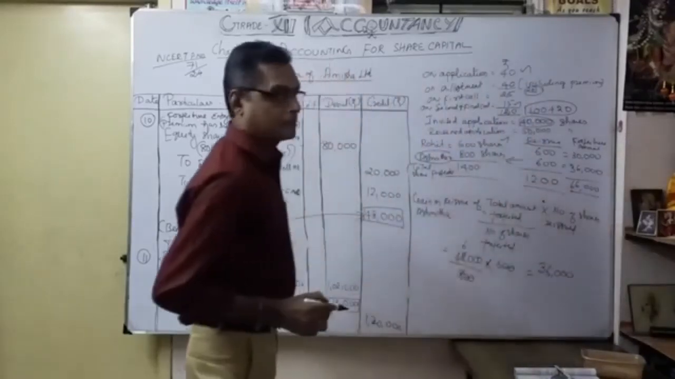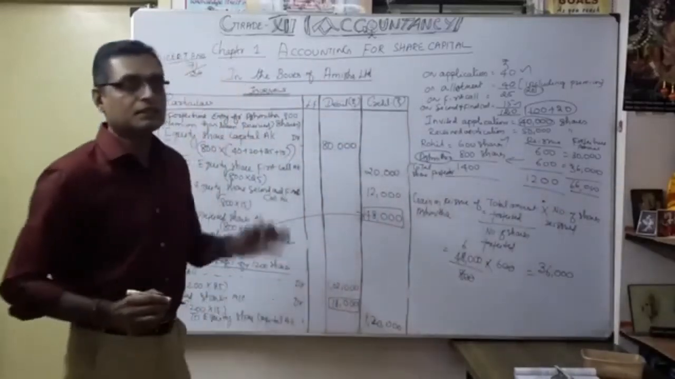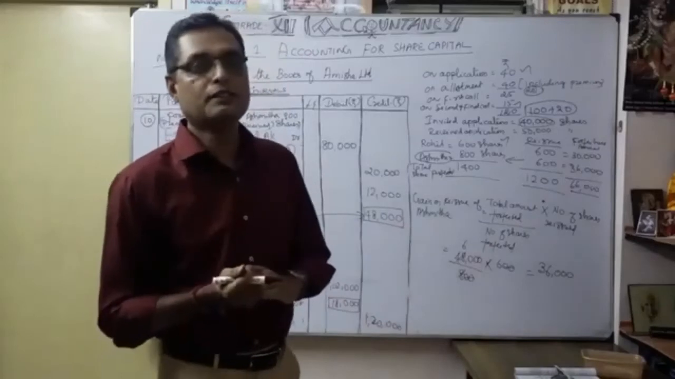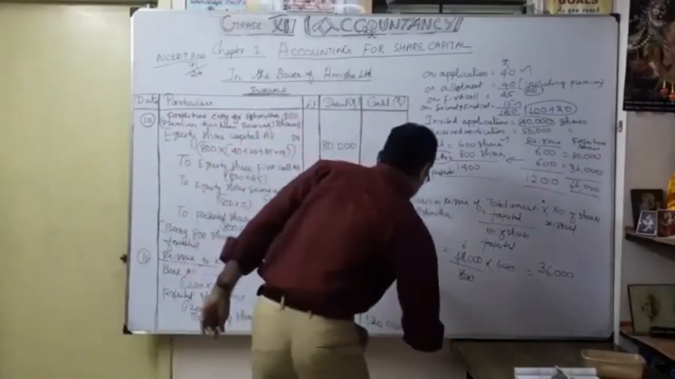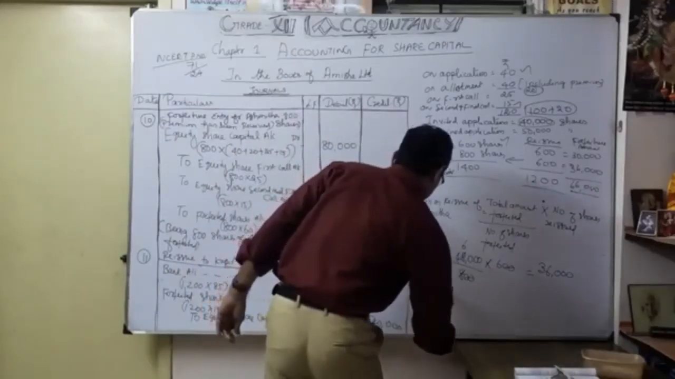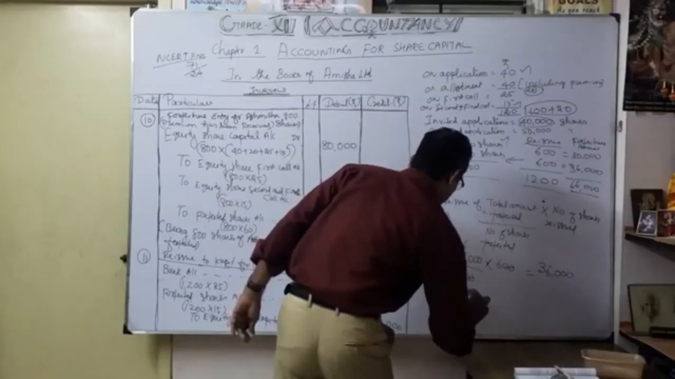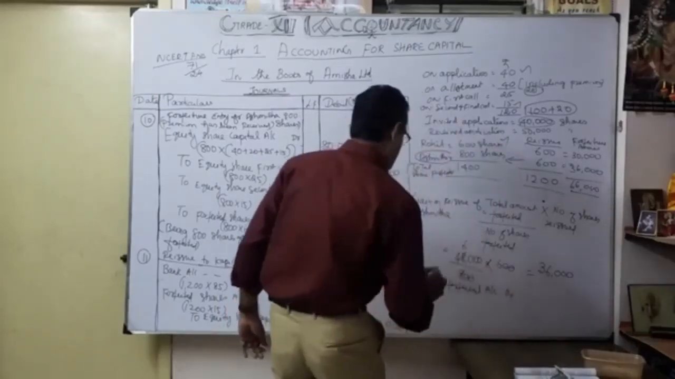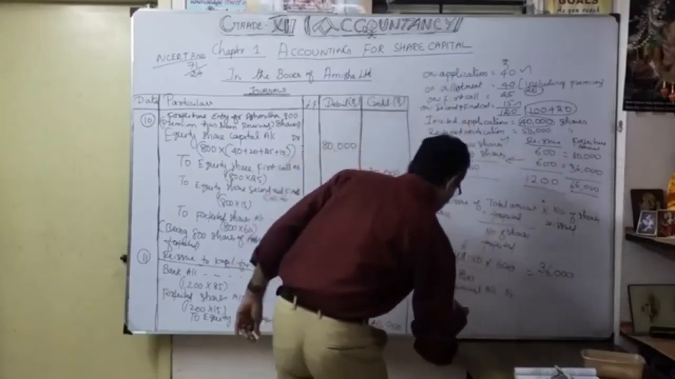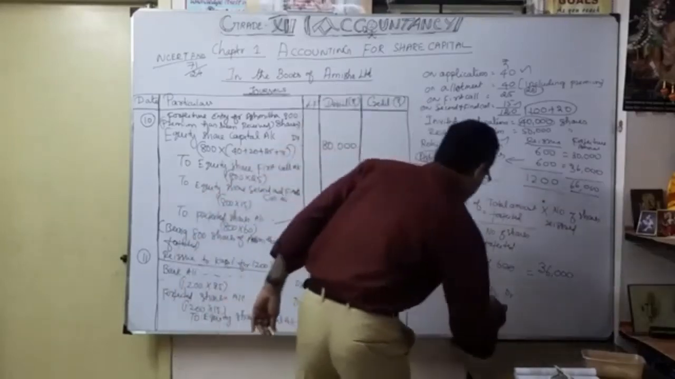From the 66,000, when you minus 18,000, that is the difference money you are going to transfer to the capital reserve account. So what is the entry for that? 12th entry. Share forfeited account debit. How much? This 66,000 minus this 18,000.